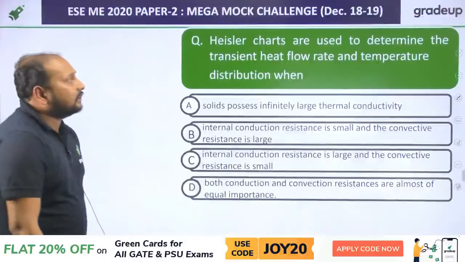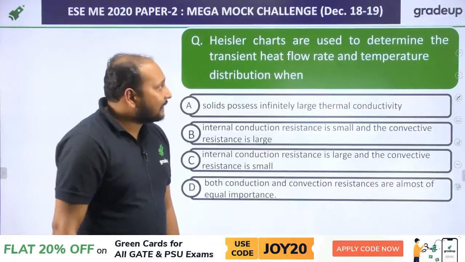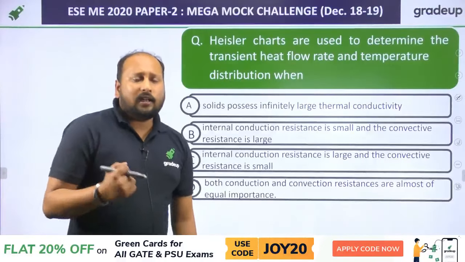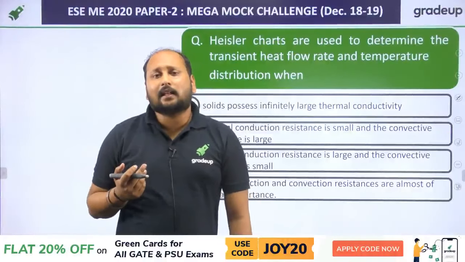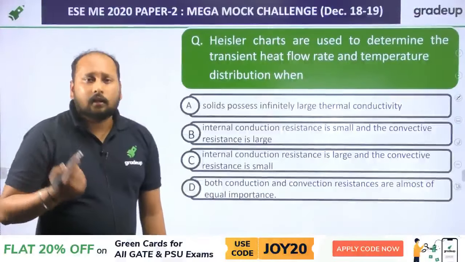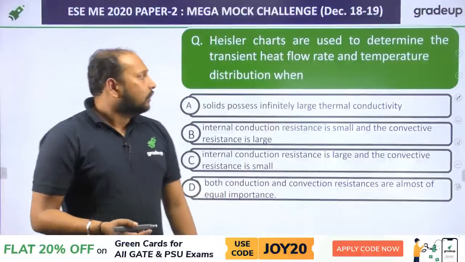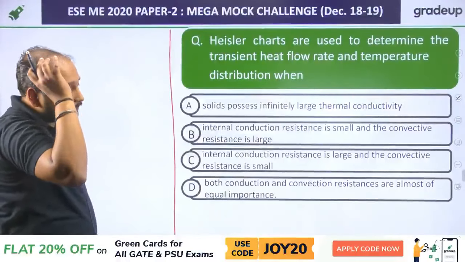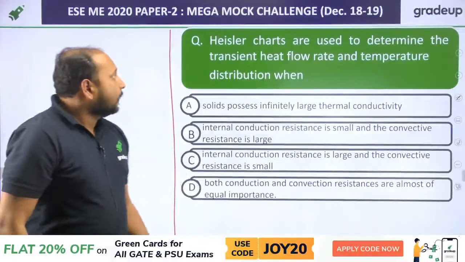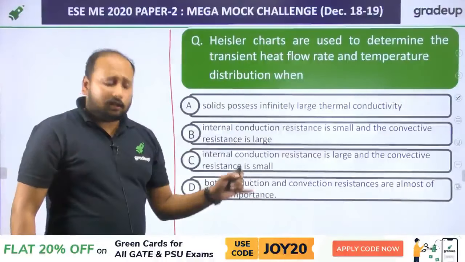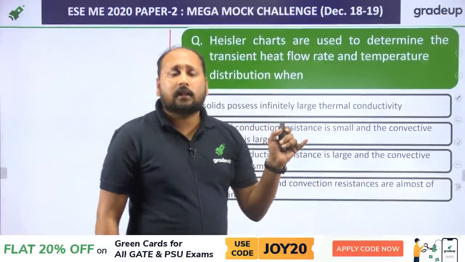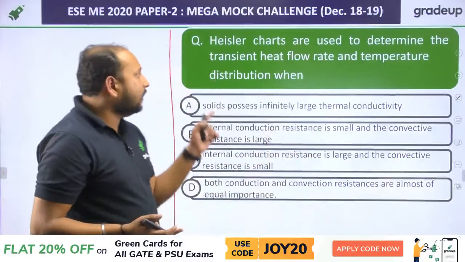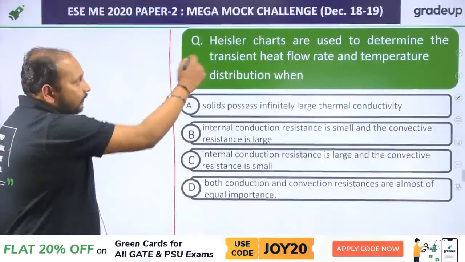Next question is, Heisler charts are used to determine the transient heat flow and the temperature distribution when? Now what is a Heisler chart? Heisler charts we use basically for getting the value of Nusselt number or h value. Fine. So tell me which of the options is approximately correct. Option A, B, C or D. Now Heisler chart, always remember, is drawn for non-lumped bodies. For lumped bodies we are having Biot number, but for non-lumped bodies we have to go for this approach.